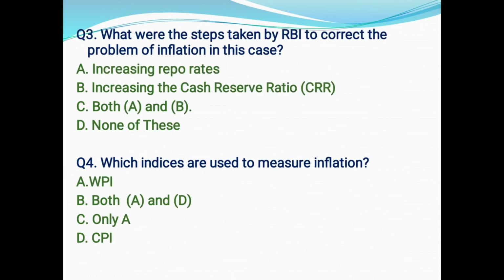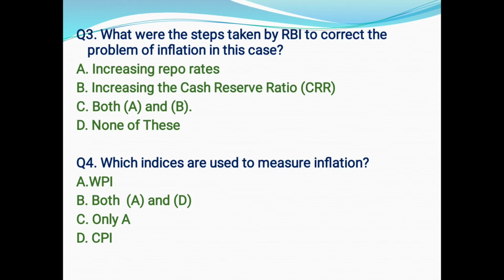Next question, question number 3. What were the steps taken by RBI, that is Reserve Bank of India, to correct the problem of inflation in this case? So here the options are option A, increasing repo rates, option B, increasing the cash reserve ratio, option C, both A and B, option D, none of these.